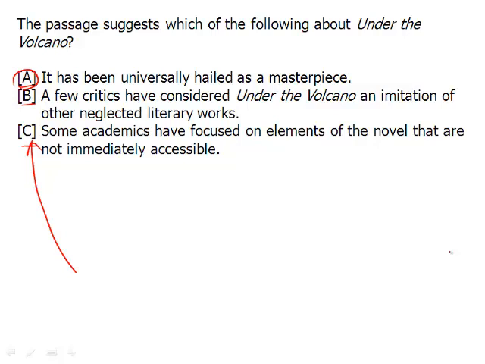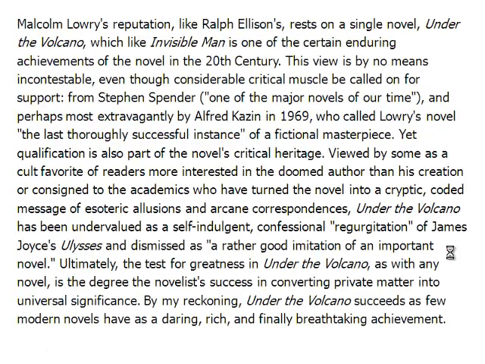Is this the case? We go back to the passage, and what the passage says is that a lot of people have hailed it as a masterpiece. In fact, most of the beginning of the passage says this. But then there is the other side, the "yet." Qualification is a limiting of something, in this case of a statement, which is Under the Volcano is a great novel.